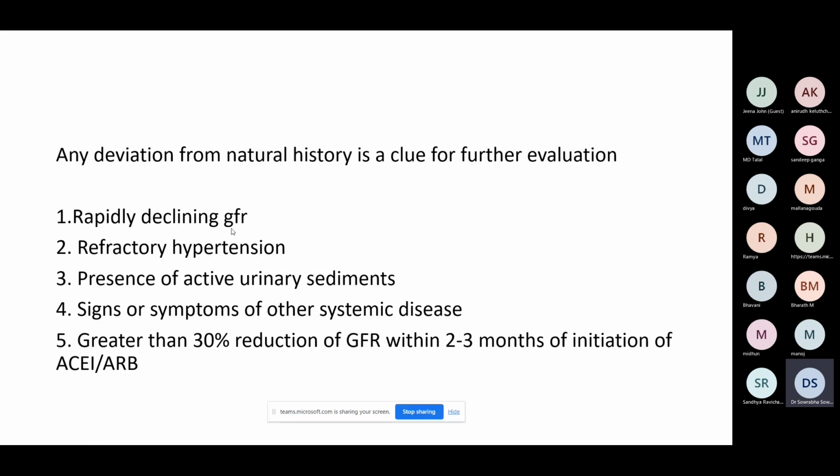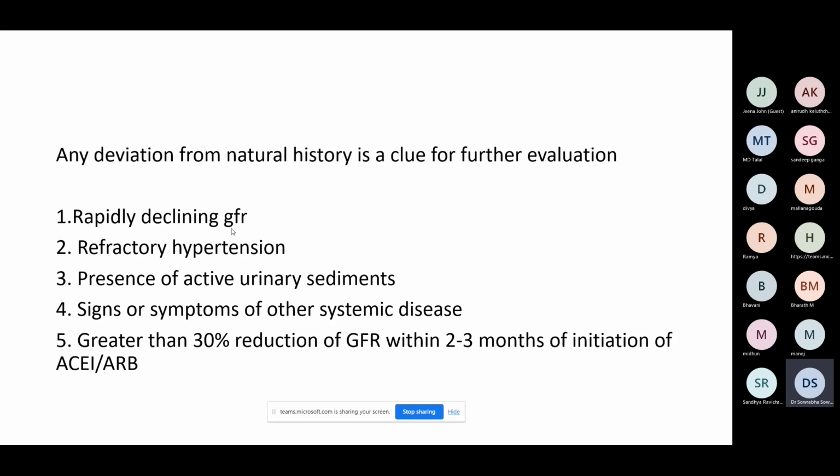Presence of active urinary sediments. All throughout I've been speaking about proteinuria. Nowhere did I say, or if you read up, you will find, RBCs, particularly dysmorphic RBCs. So if you are seeing any patient with some RBCs, they can be seen because of, what to say, microaneurysm rupture. They are always few RBCs.